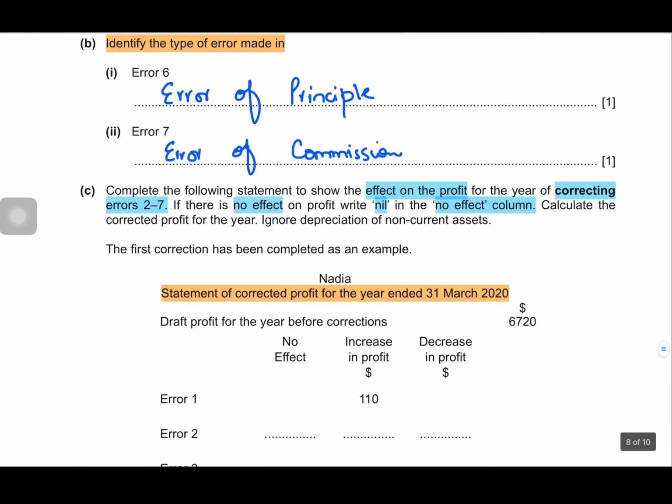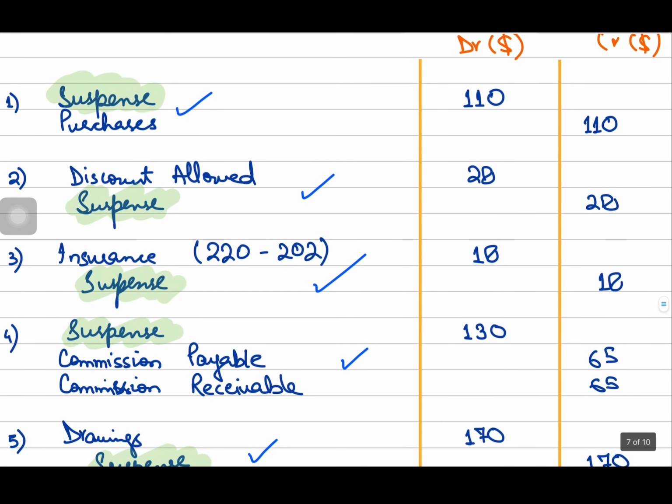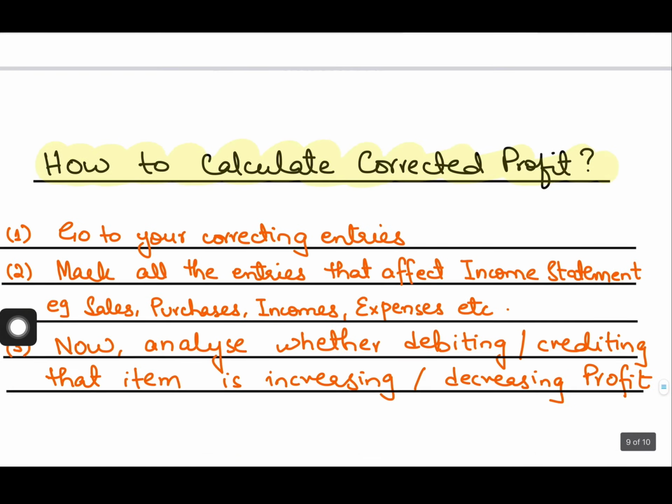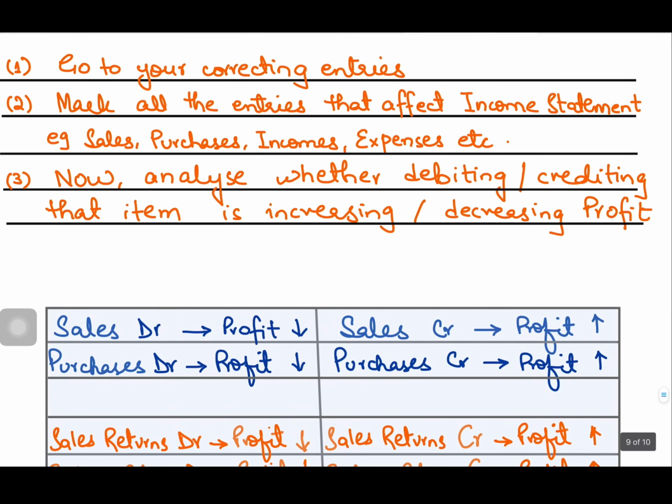You remember when we were preparing the suspense account, we used to mark all those entries which pass through the suspense account. Now for calculating corrected profit, mark all those entries which will affect the profit, or in other words any correcting entry that will pass through your expenses accounts, your incomes account, your purchases, sales returns, purchases returns, etc. Only those items will be used to calculate the corrected profit.